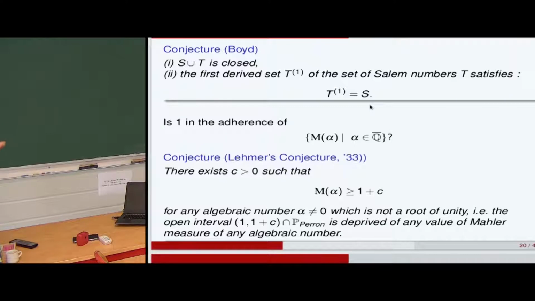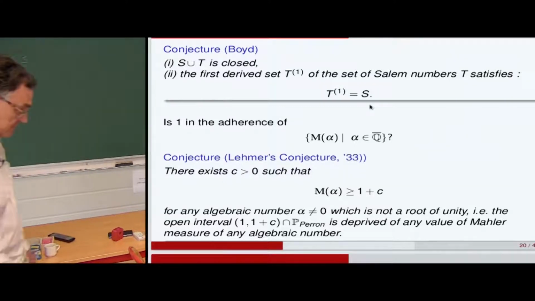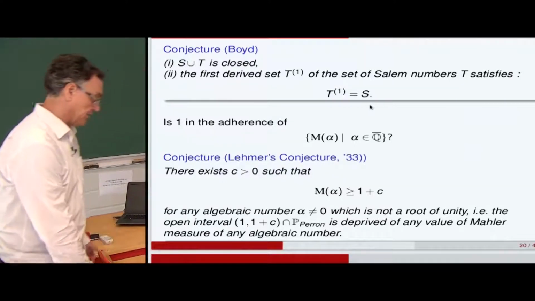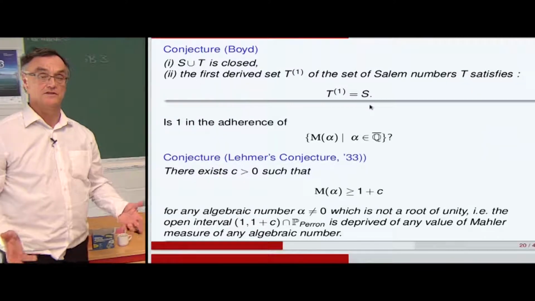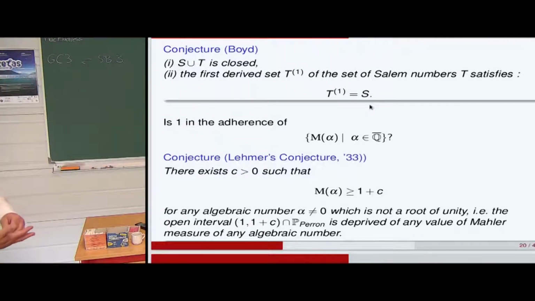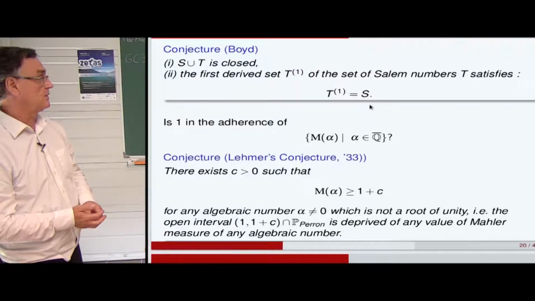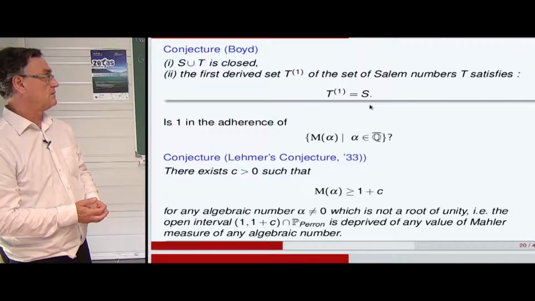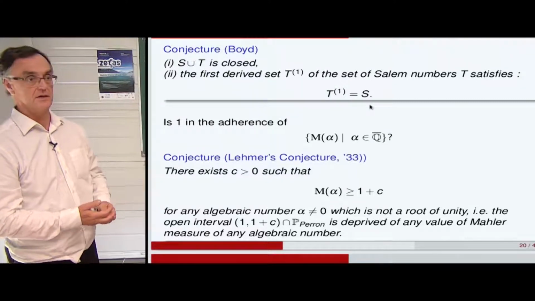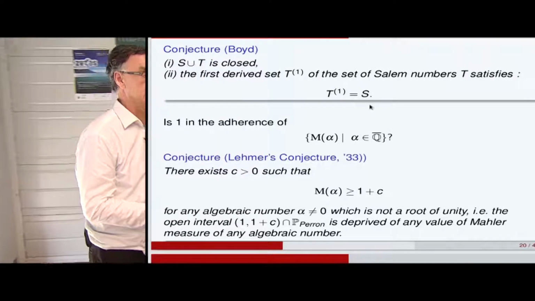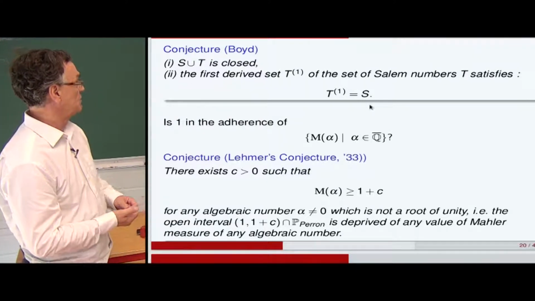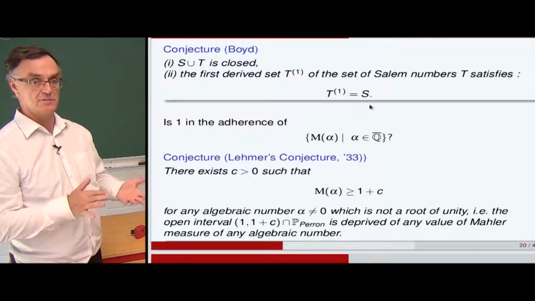So I have another PDF after to show the origin of that. Started by the problem of Lehmer. So Lehmer investigated it in 1933 in his very famous paper. He was interested in producing very big prime numbers using polynomials of very small Mahler measures.